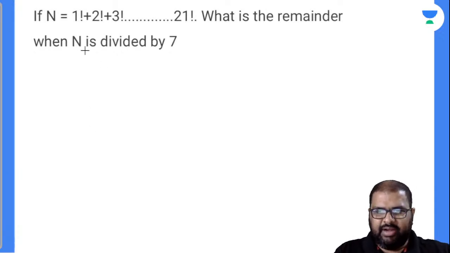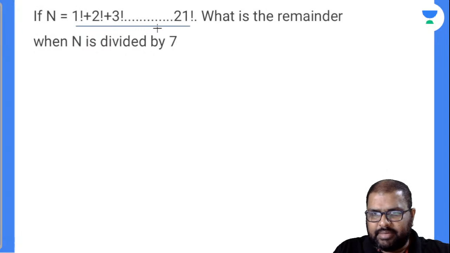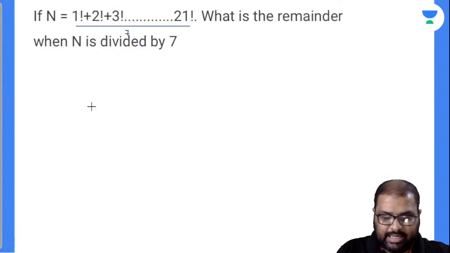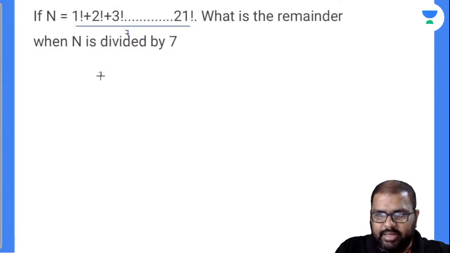I'll write it down like this. So see here, this entire value has to be divided by 7. So here I can write it like this, and by this I can break it and write separately. 1 factorial is equal to 1, so 1 divided by 7, plus 2 factorial is 2, so 2 divided by 7. 3 factorial is equal to 6, so 6 divided by 7. 4 factorial is equal to 24, so 24 divided by 7.